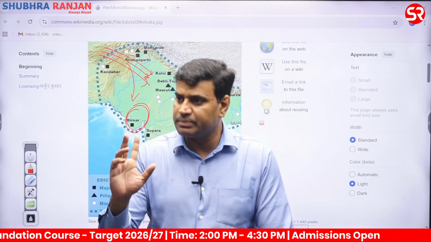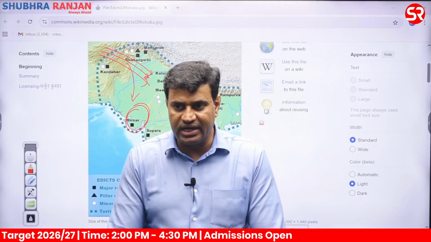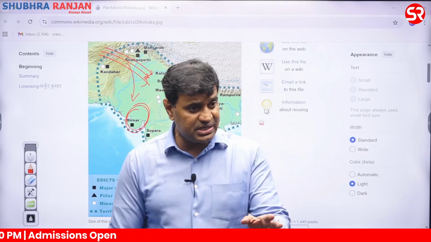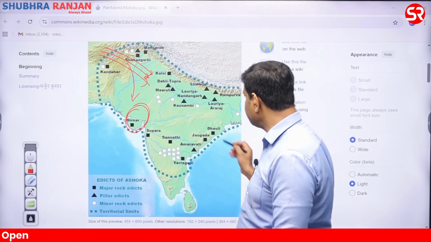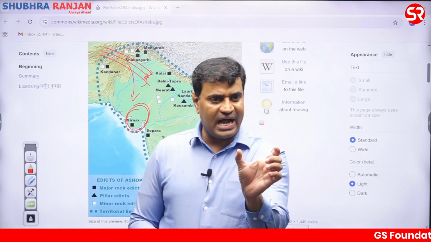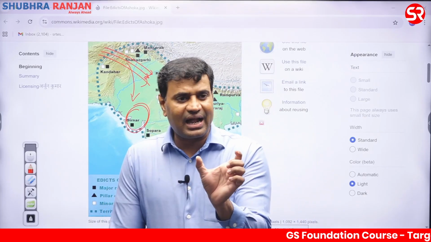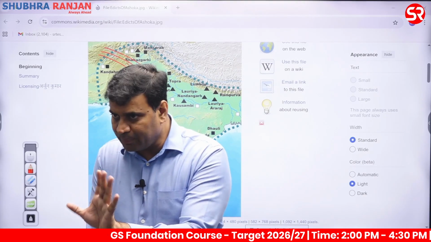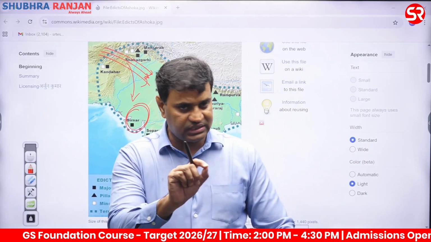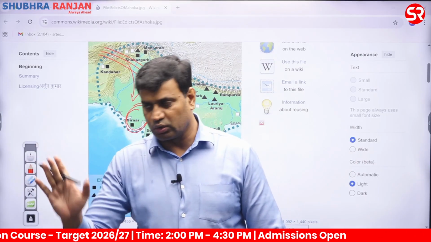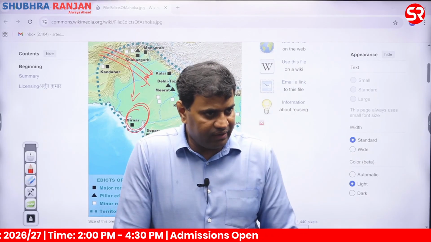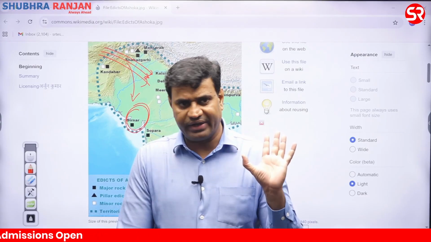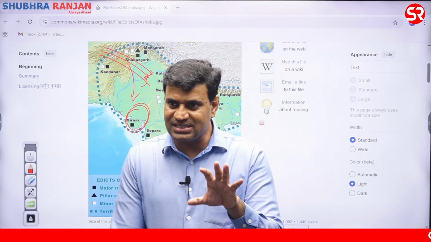It is the first inscription to be written in the Sanskrit language, and it is known as Girnar or Junagarh. This inscription has another merit. It was written in the poetic style of Sanskrit, also known as the Kavya style. So this inscription is not written in prose style or narration form, but in the poetic Kavya style of writing inscriptions. A very important development took place in the post-Mauryan phase, and we have the first Sanskrit inscription written at this time.